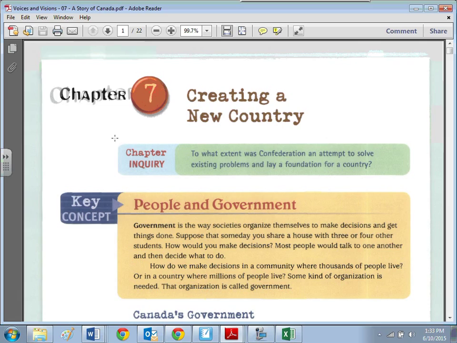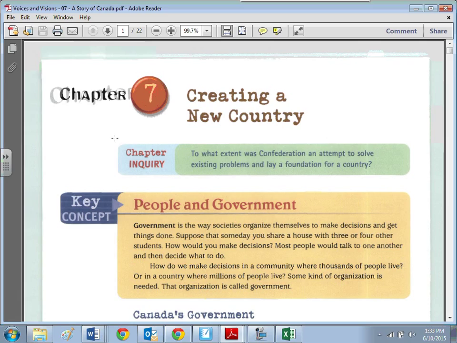Now, when it came to the maritime provinces, there were 4 maritime provinces. They each got 10 votes. So those maritime provinces were equal to Quebec and equal to Ontario. Okay, but not totally equal to Quebec and Ontario.